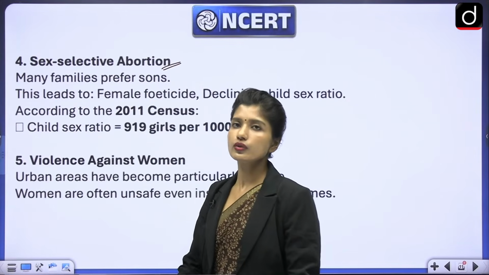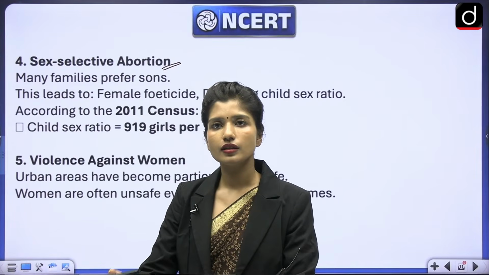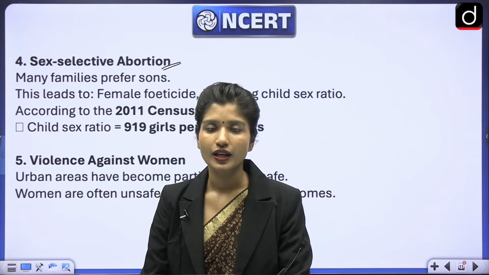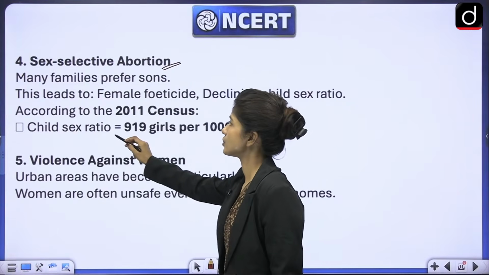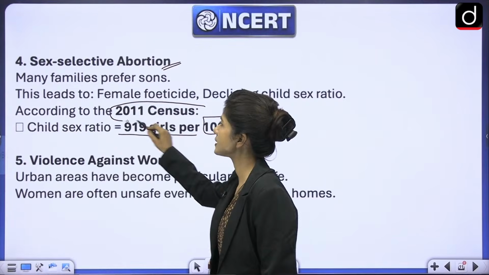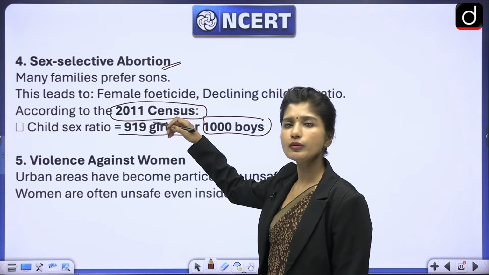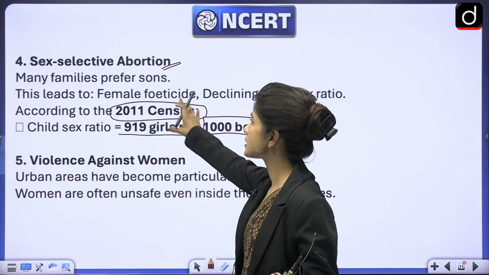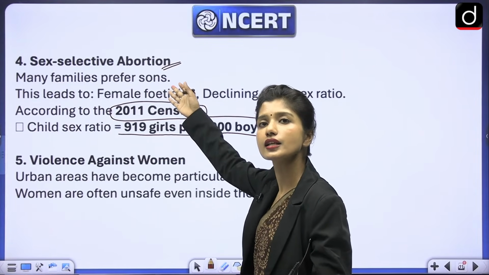See, normally if you read science, you will realize that the female fetus, the girl child in the womb, has more chances to survive as compared to the male child. And yet, you will see the skewed sex ratio. There are 919 girls per 1,000 boys according to the 2011 census. And in some states, it is much lower, and you know that, right? Why is that so? If the female fetus can survive better as compared to the male fetus, then why is there such a skewed sex ratio? That is because there is still son preference.